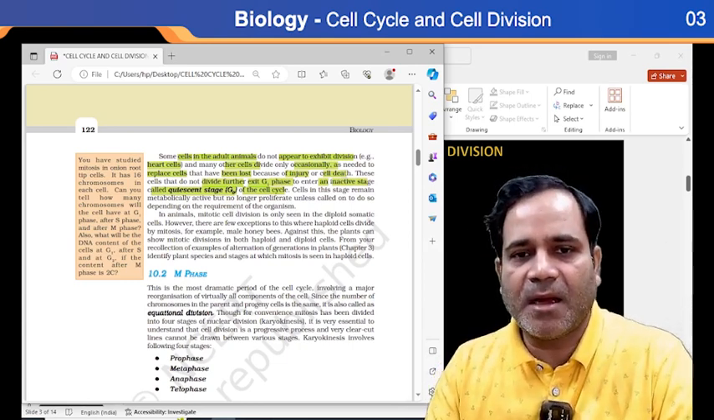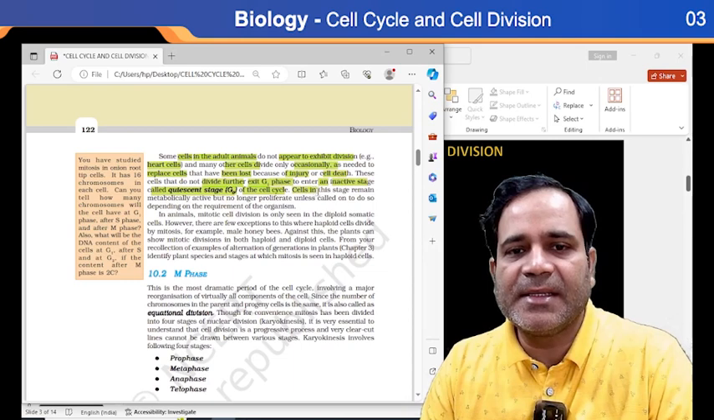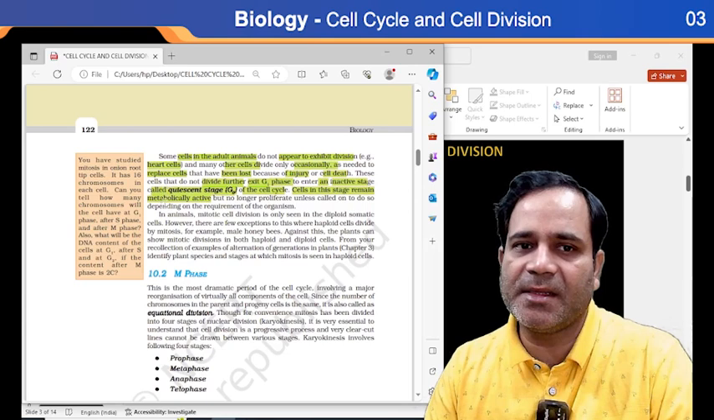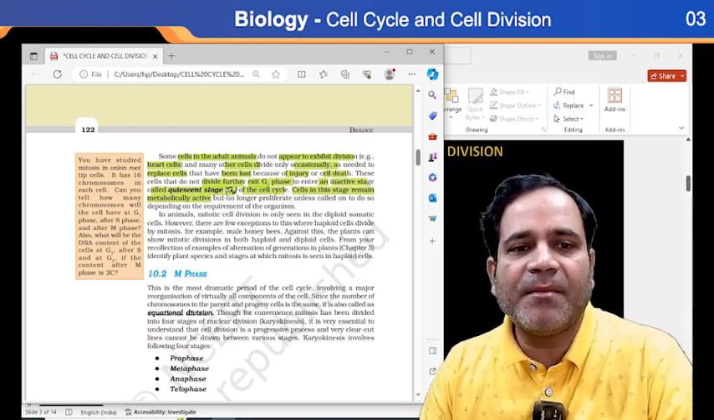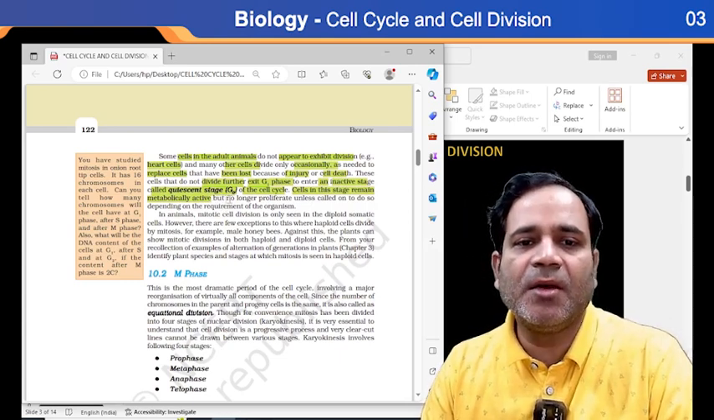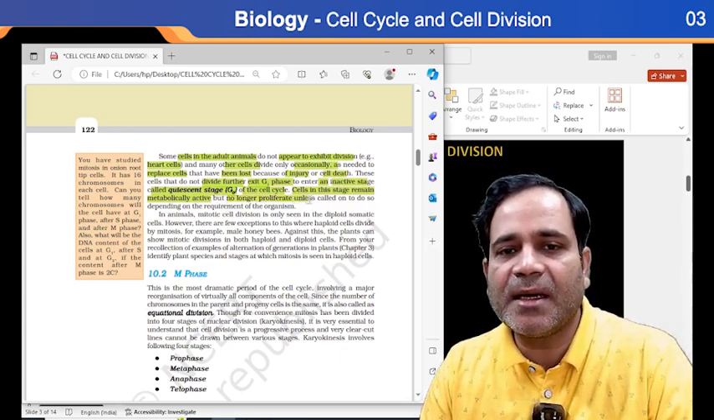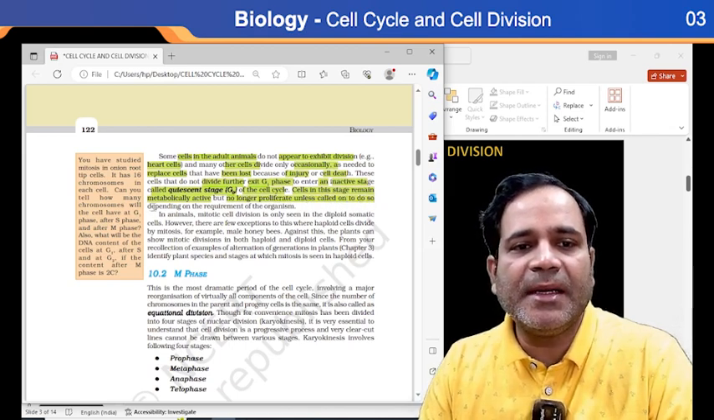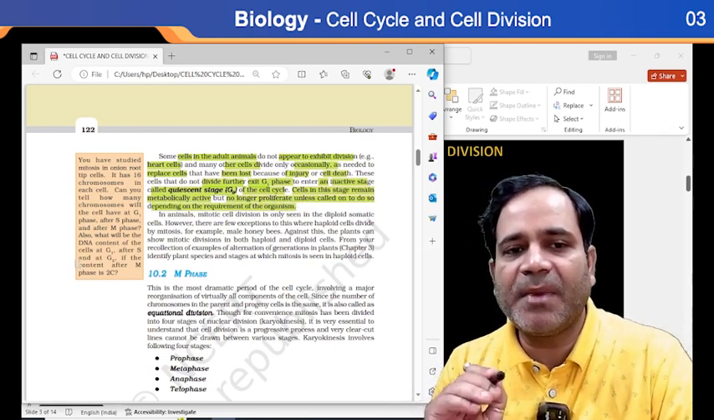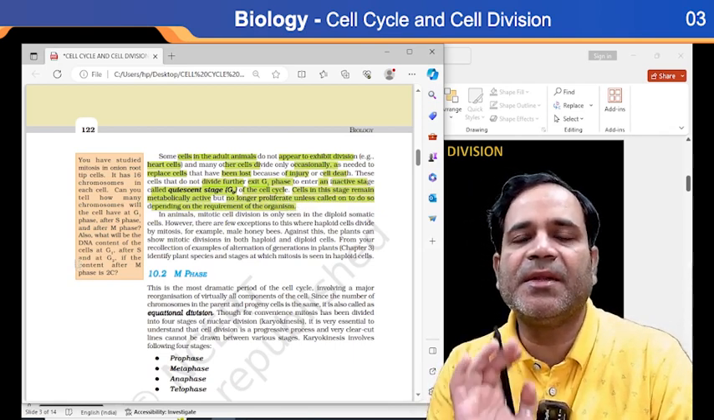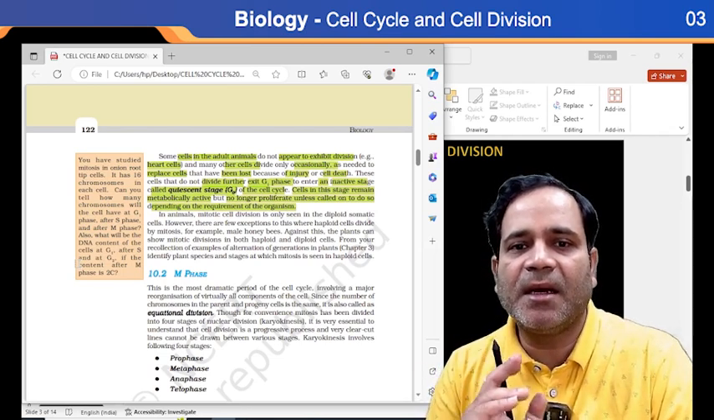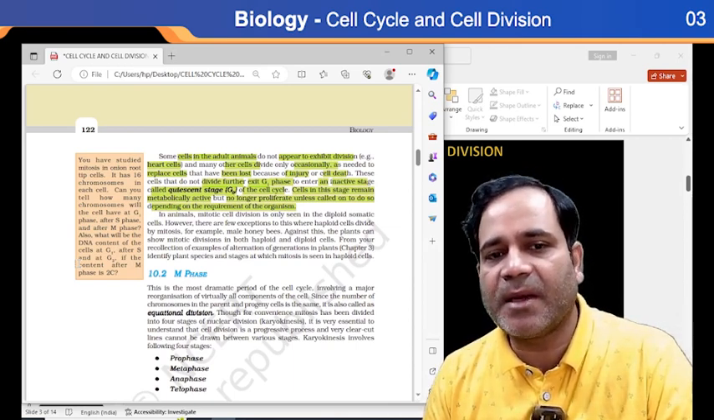Now, the point to be noted here is that cells in this stage remain metabolically active. In this phase, cells remain metabolically active, but they no longer proliferate unless called on to do so, depending on the requirement of the organism. So depending on the requirement of the organism, there are proliferative phases.